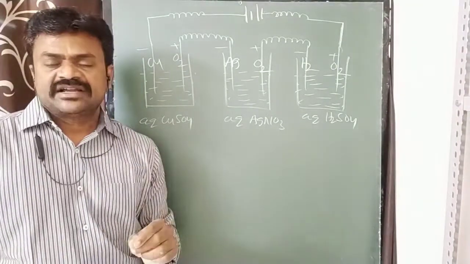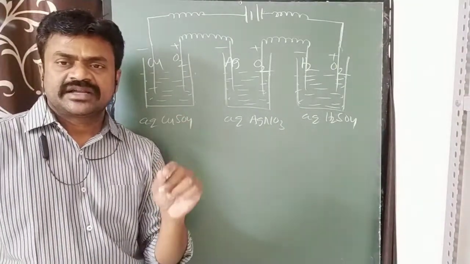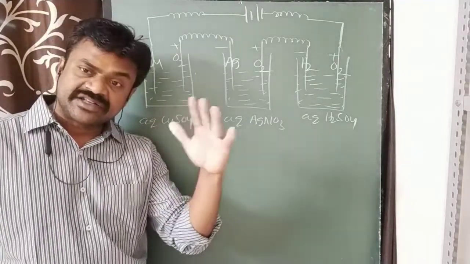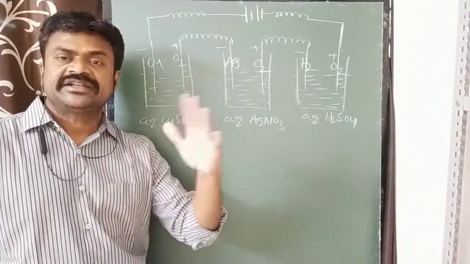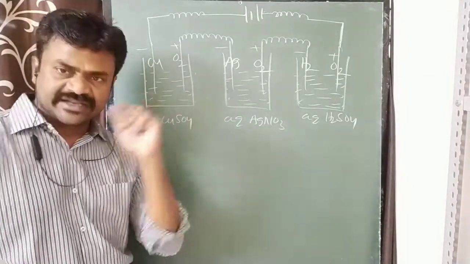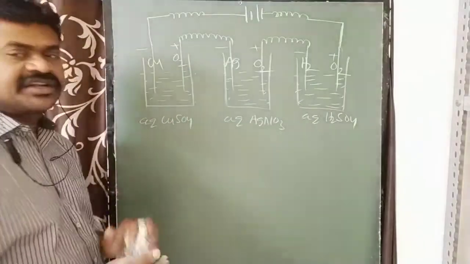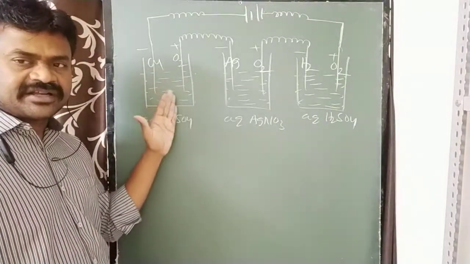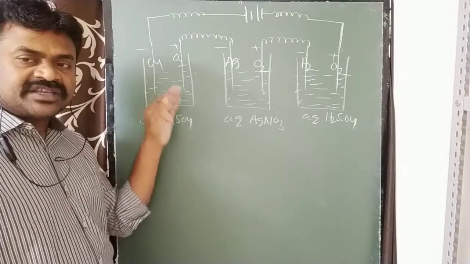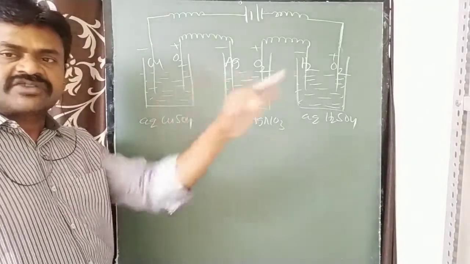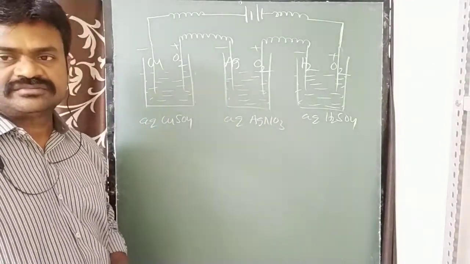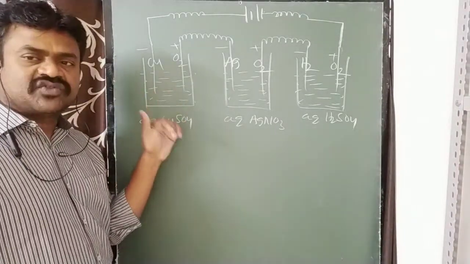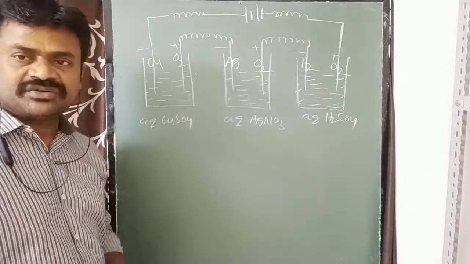The second law explains that when the same quantity of current is passing through different electrolytic cells containing different electrolytes, then the mass ratio of the substances deposited or liberated at the electrodes is equal to their equivalent weight ratio. That is the thing. The mass ratio of the products is equal to their equivalent weight ratio.